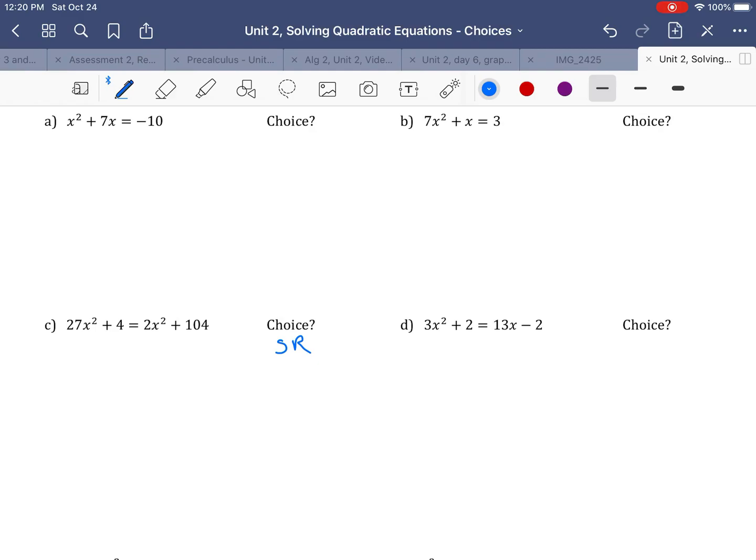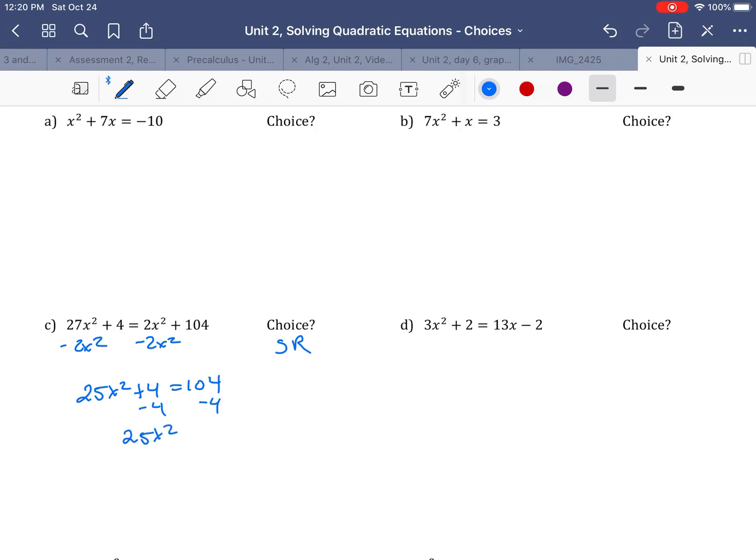So I'm going to try to get the x squareds on one side and the numbers on the other. So I'm going to take away 2x squared from both sides. So that gets me 25x squared plus 4 equals 104. Now remember, you're supposed to be taking notes on this, copying these examples down. All right, and then I'm going to go ahead and take away 4 from both sides.